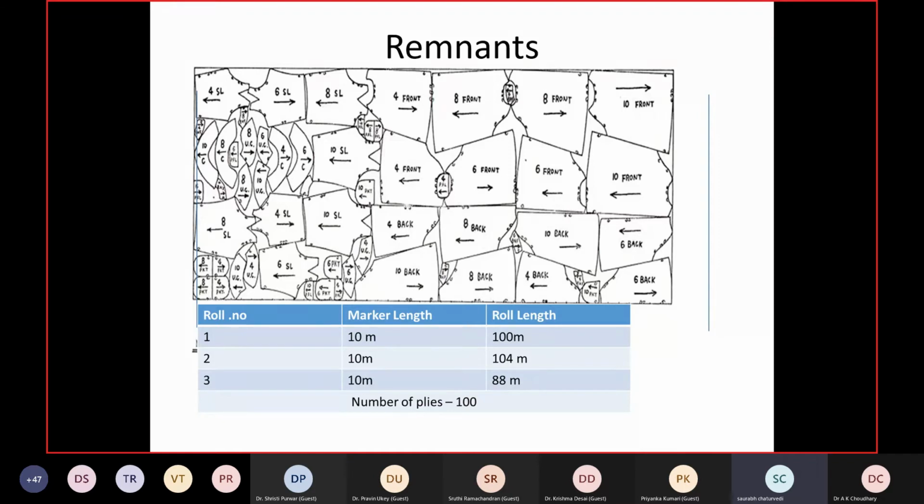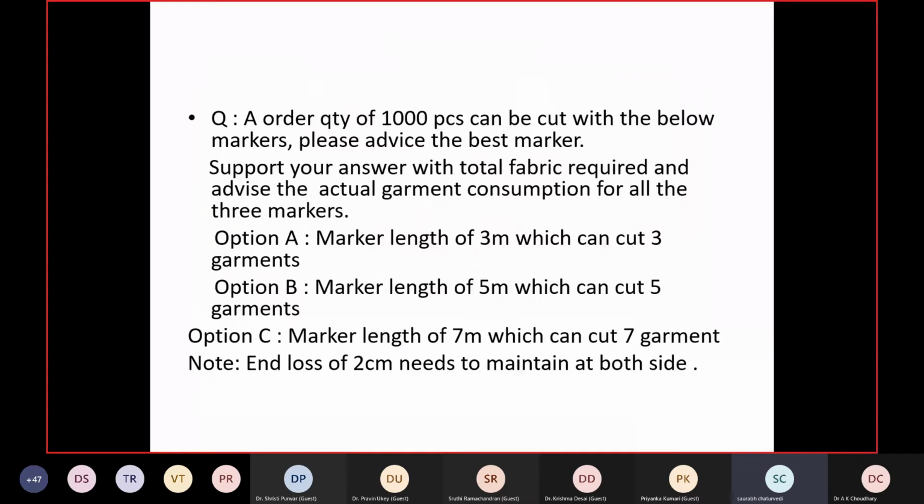So the allocation of rolls to a particular marker length will help to reduce the remnant loss, and that is what we do in planning. It is based on how intelligent our spreader is and how he does it, or if it is software, we can do it as it is. Now let's take a first question, very easy.